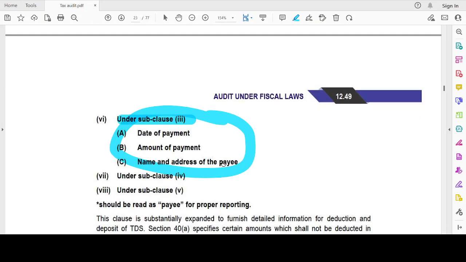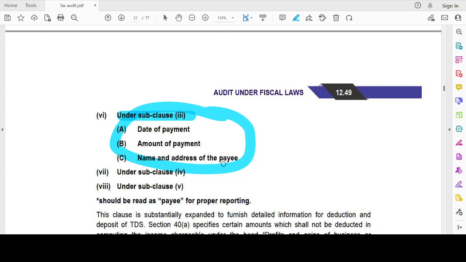Now, subclause 4 deals with any payment to a provident fund or other fund established for the benefit of the employees, unless the assessee has made effective arrangement to secure that tax will be deducted at source from any payment made from the fund which is chargeable to tax under the head salaries.